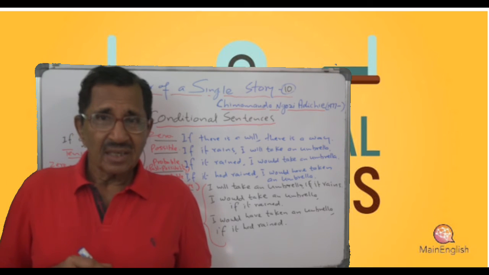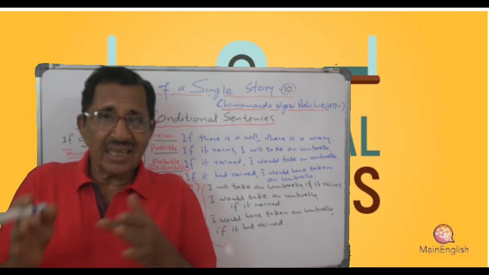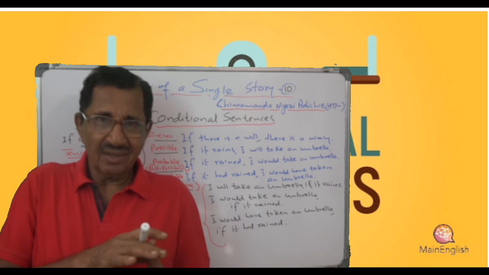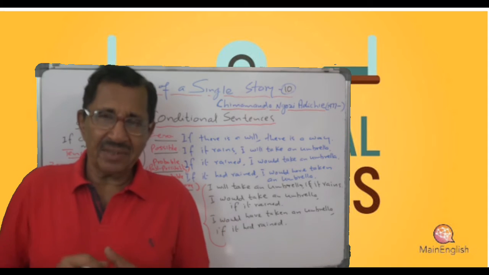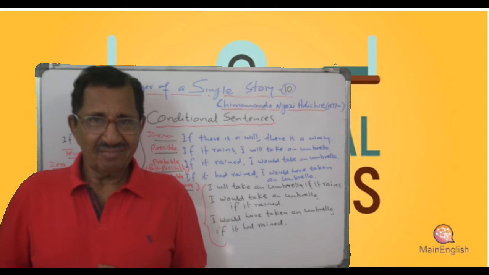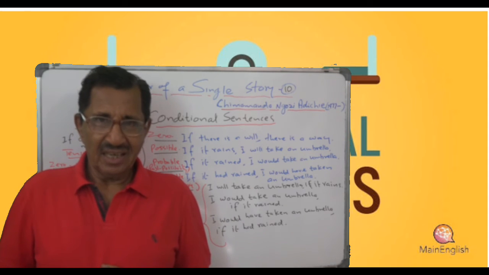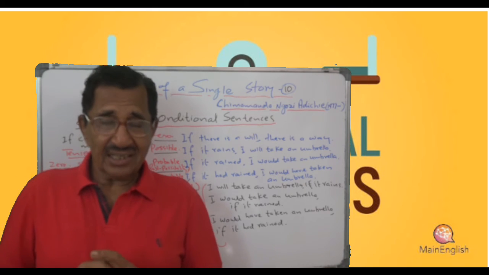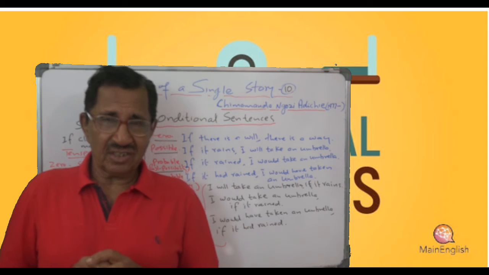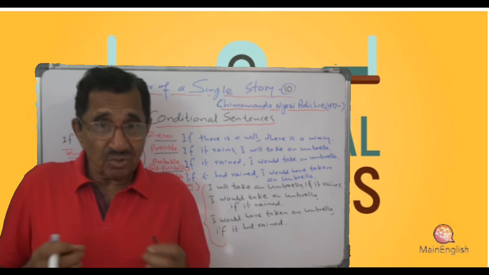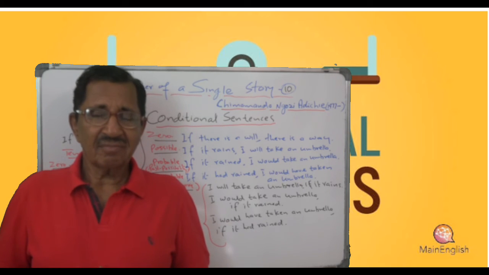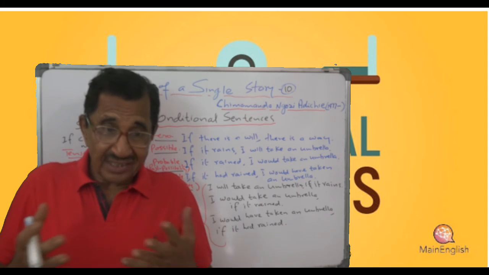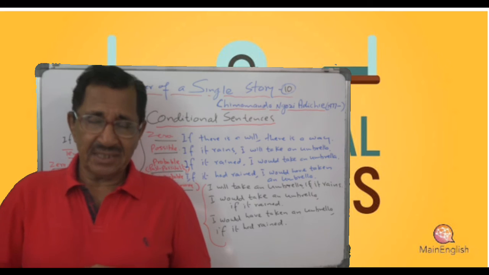Because the result doesn't depend. It automatically happens. That's right. And these zero conditionals present before us general truths, or what we call facts and habits.